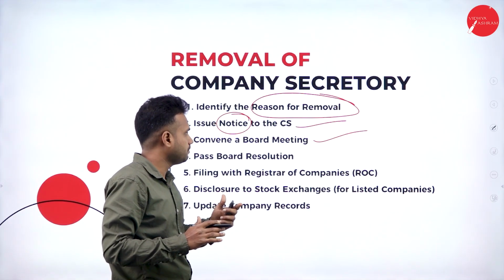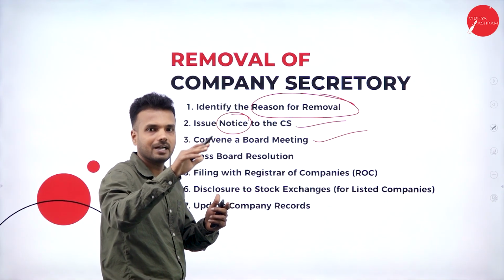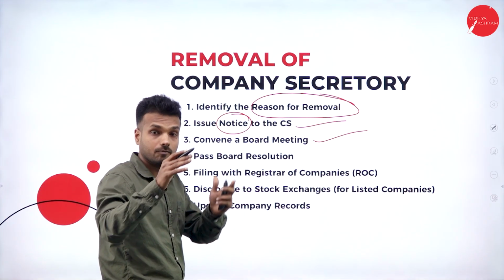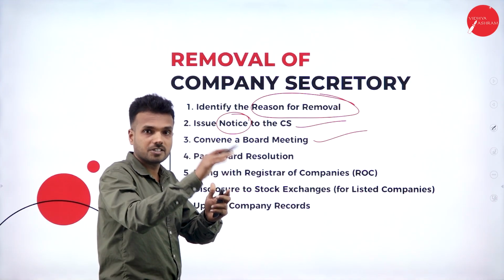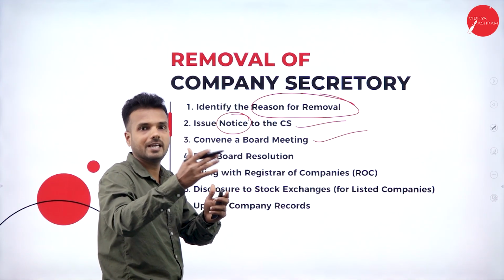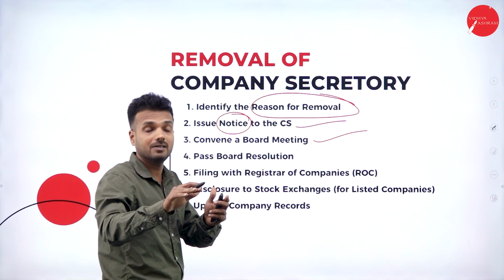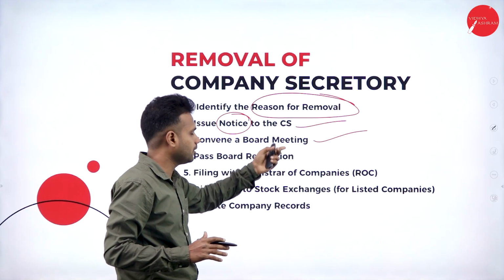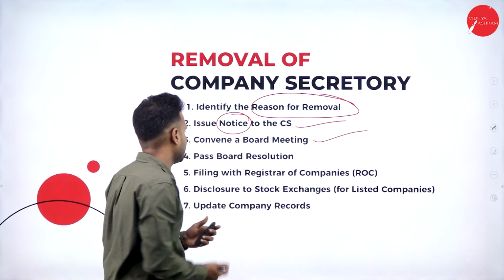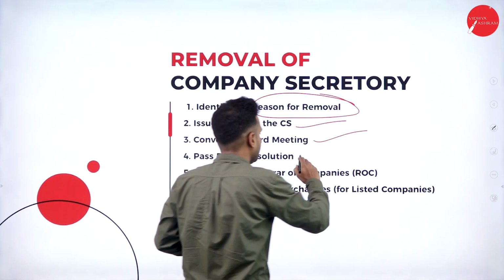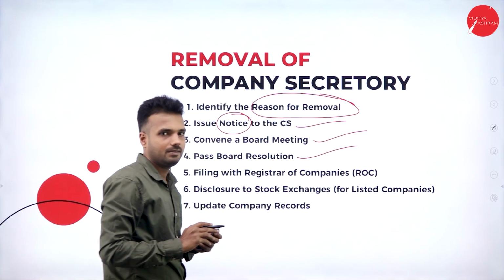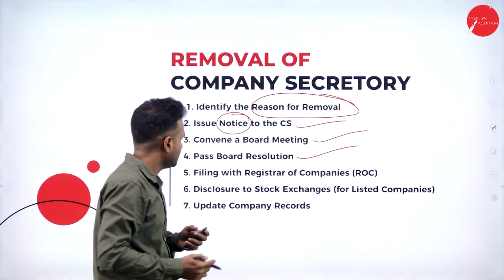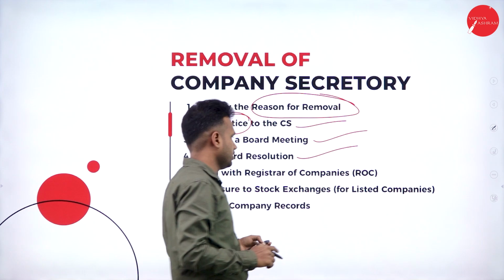For example, this is the third time that we are going to conduct a meeting for the removal of a company secretary for the same person. The first time we gave the opportunity, the second time also we gave the opportunity, but this is the third time that we have caught hold of him. So no opportunity can be given. Finally, the board of directors decides to remove the company secretary from the organization. They are going to pass a board resolution. Based on that board resolution, they are going to conduct a meeting and file with the Registrar of Companies.